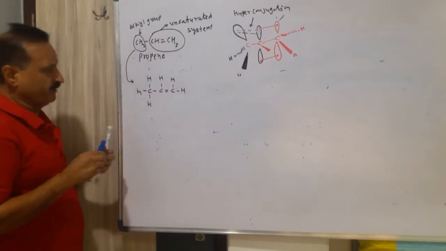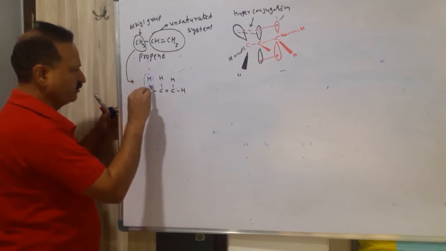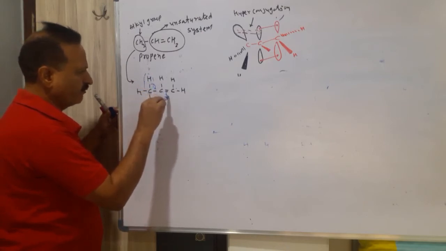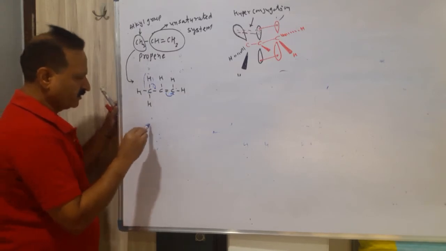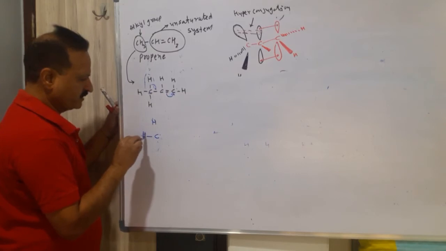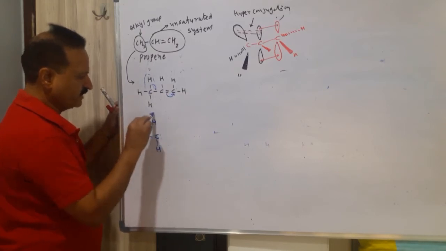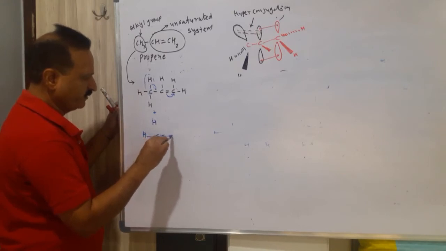What will happen? This C-H sigma bond will transfer over here, and this bond's electrons will transfer over here. So what will the product be? The carbon with CH2 as it is. This H is positive, this bond will transfer over here, so this will be a double bond.